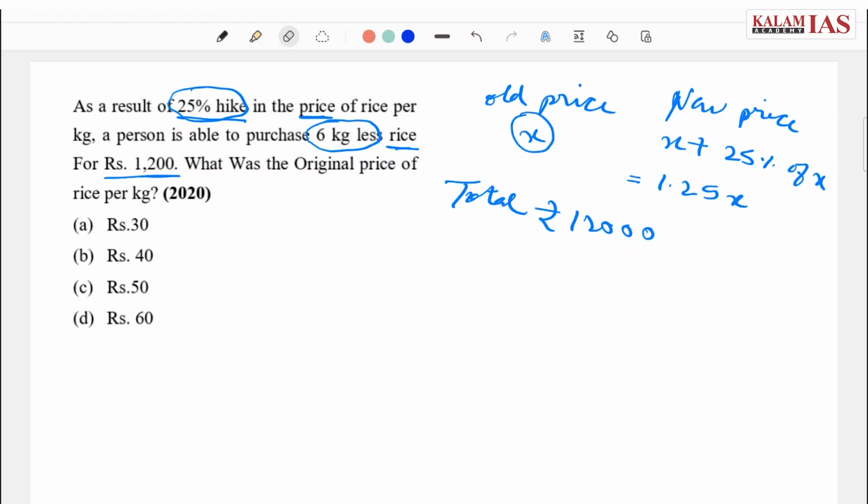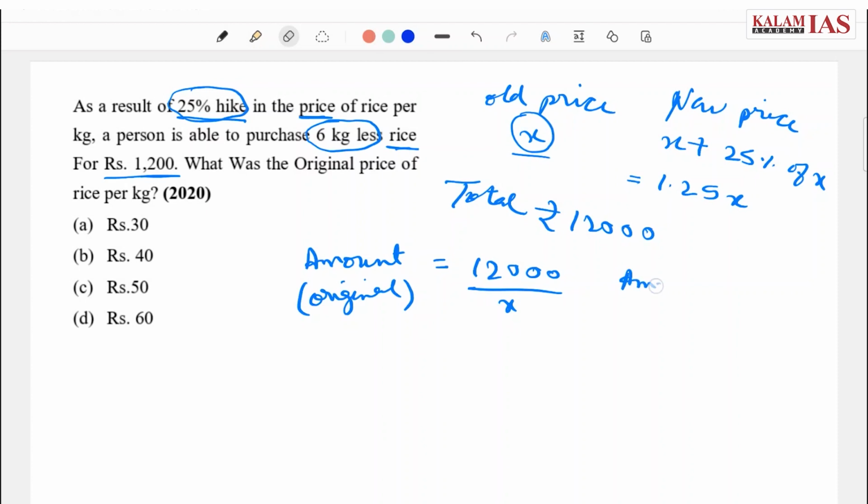Now suppose the original price was X, so the amount the person was able to buy originally is equal to the total budget 12,000 divided by the price.